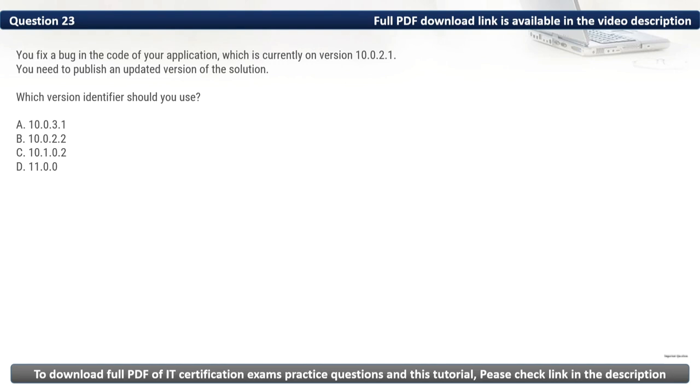Then we have D, 11.0.0. Incrementing the first segment indicates a major release with significant changes, far beyond a simple bug fix. As such, the version identifier that we should use is 10.0.2.2. Thus, the correct option is B.